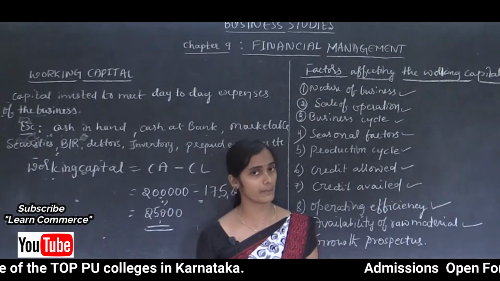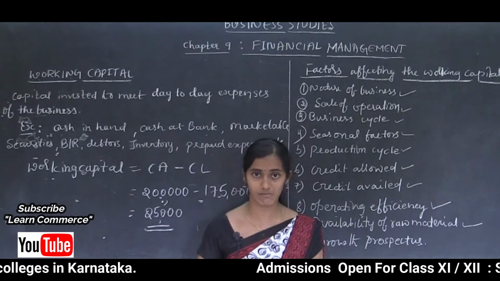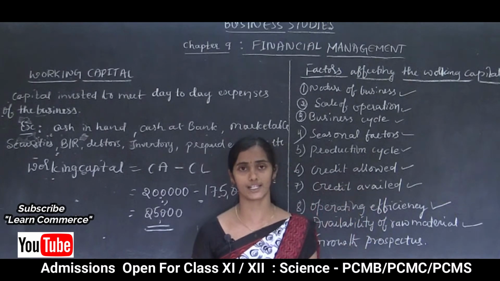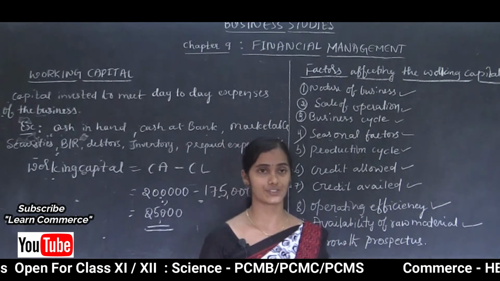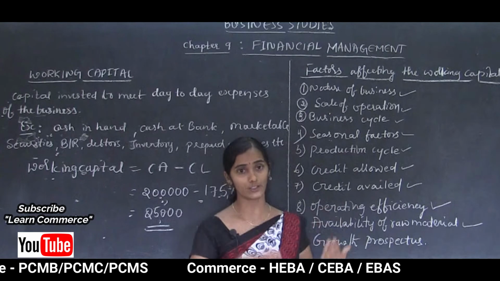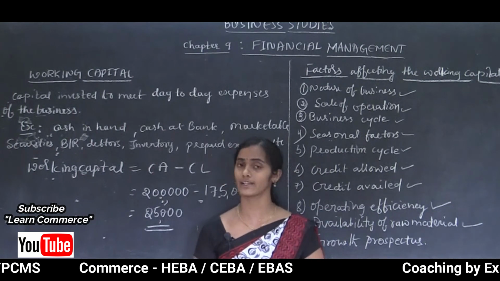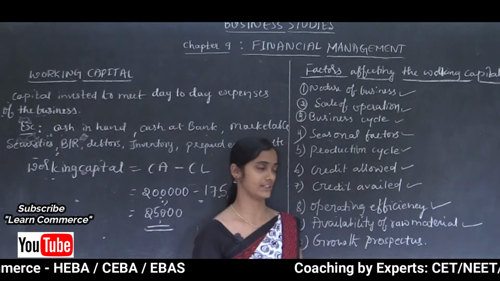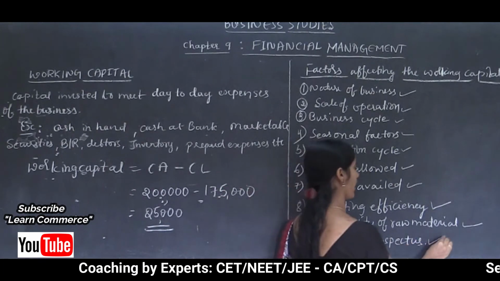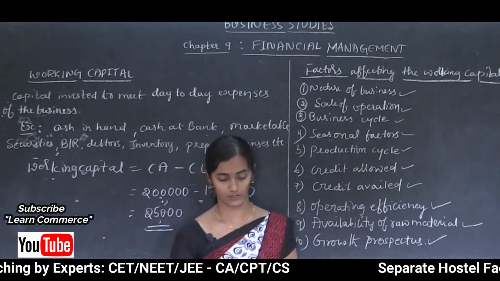It may be for payment of wages to the extra workers or salaries, to meet the daily expenses, maybe the electricity charges or any other charges they require. To meet those expenses, a firm requires more working capital. So the firm's growth prospects also affect the requirement of working capital.